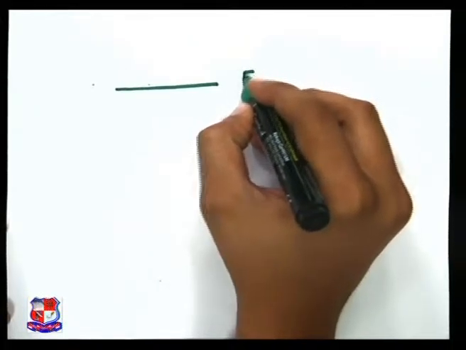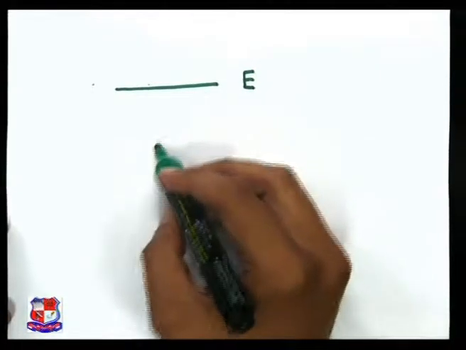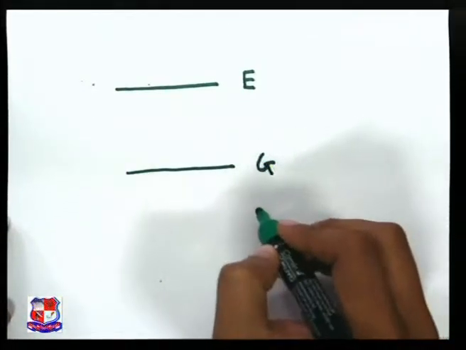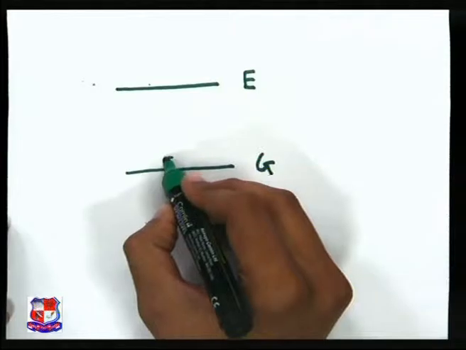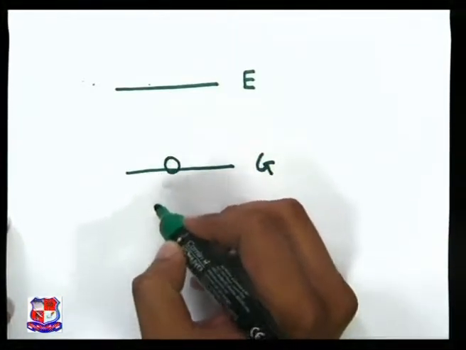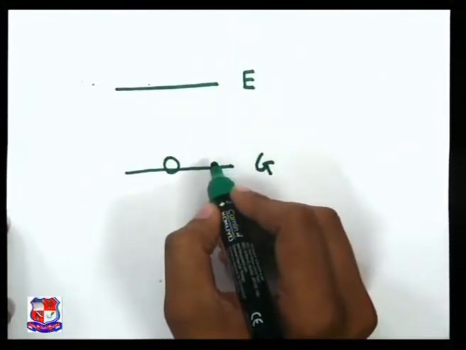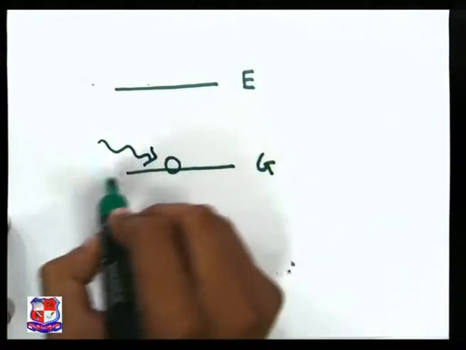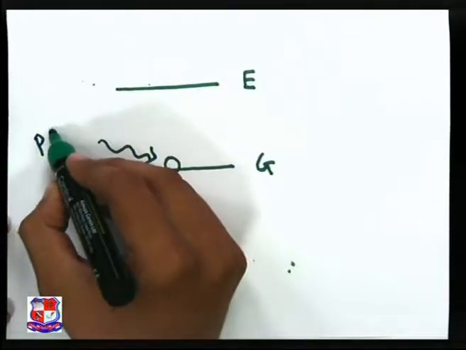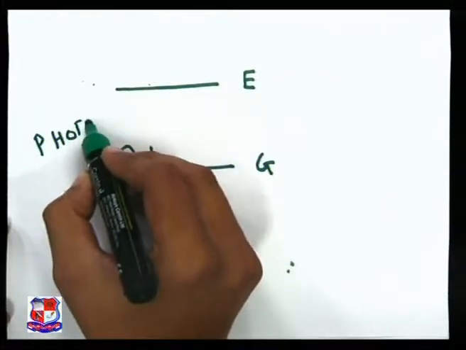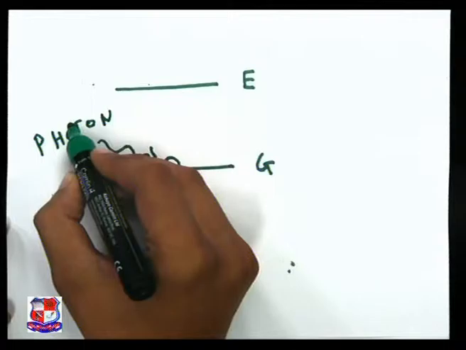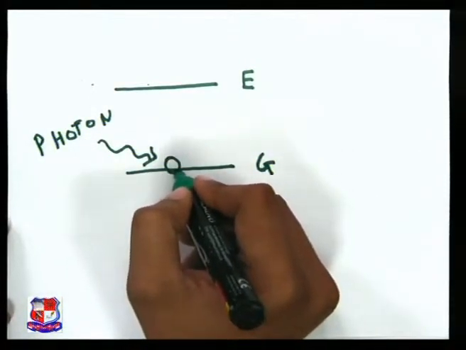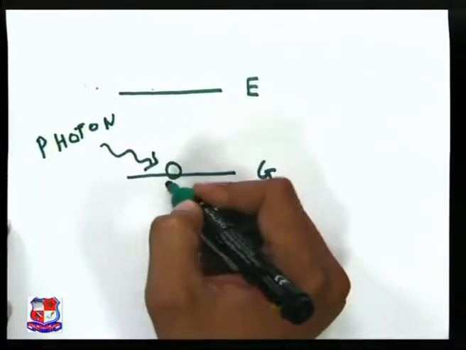Let me represent E as the excited state and G as the ground state, where there is a particular atom considered in the ground level. When a photon is absorbed by this atom, what will happen?